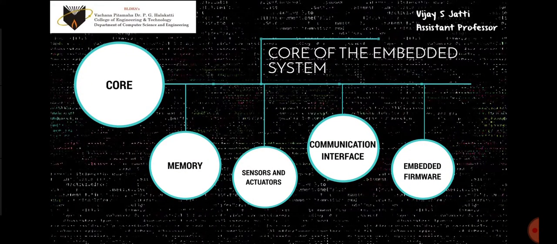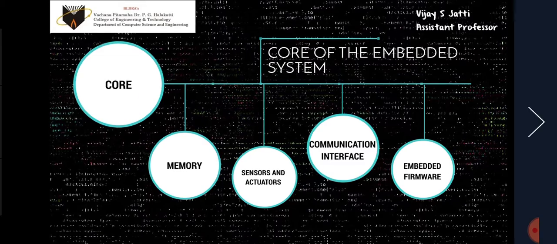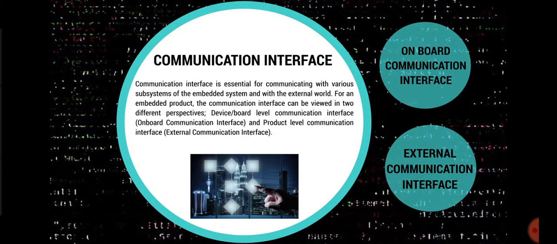We have completed sensors and actuators. Let's move into communication interface. So what's a communication interface? Communication interface is essential for communicating with various subsystems of the embedded system and with the external world. For an embedded product, the communication interface can be viewed in two different perspectives: device board level communication interface, or on-board communication interface, and a product level communication interface.